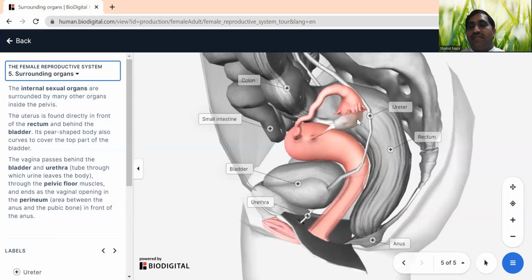But if there is no fertilization, then the lining of the uterus will be shed out of the body in the form of menses, or menstruation, at the end of the month. So this is what we are talking about, and I hope you understand that. If there is any question, you can ask me. It's very simple. I try to make it simple, and I hope you understand.